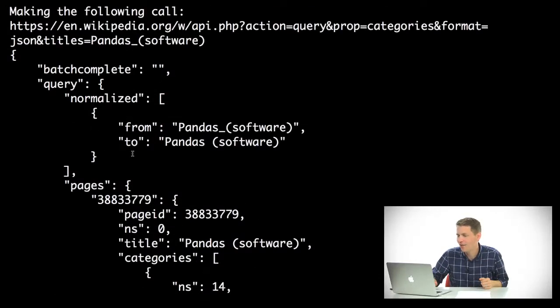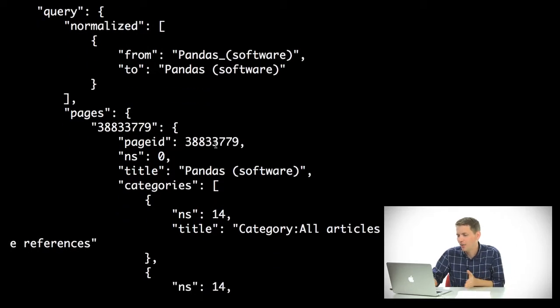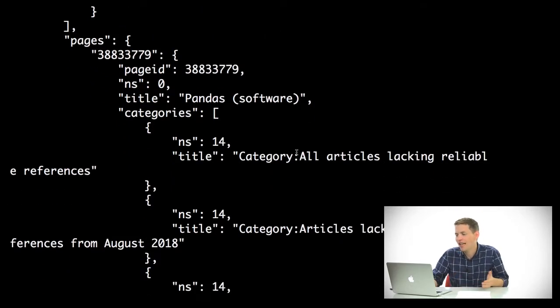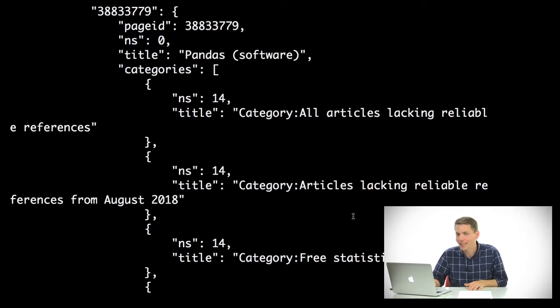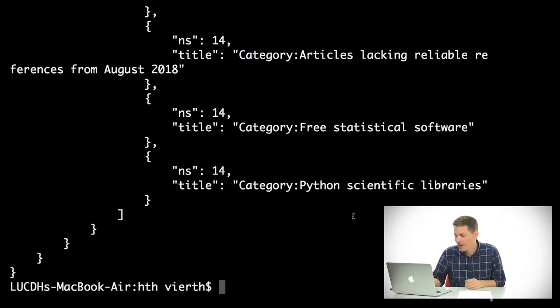We can see that I ran my query on Pandas software. We can see the page ID is 388-33779. Its title is Pandas software. Then we can see what categories it belongs in. All articles lacking reliable references. This is maybe a little snarky. This is Wikipedia, of course. Articles lacking reliable references from August 2018. Free statistical software, Python scientific libraries. And so you can see this is a really nice way of getting information about something.